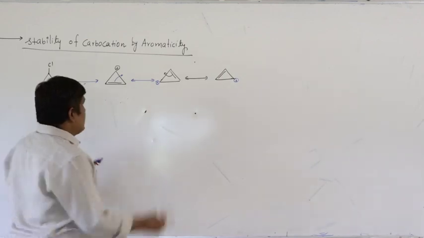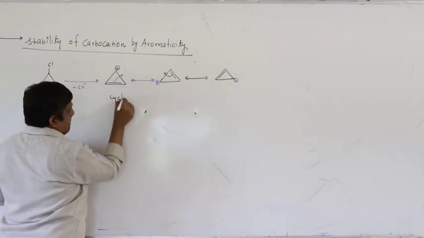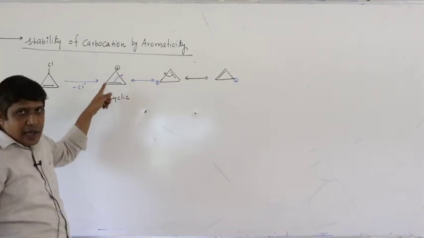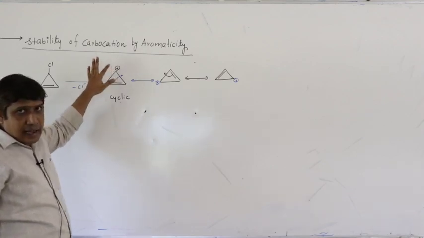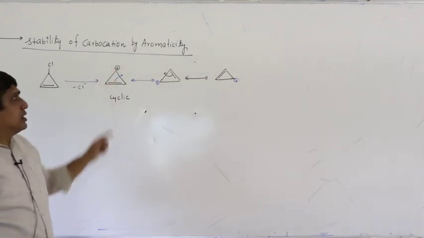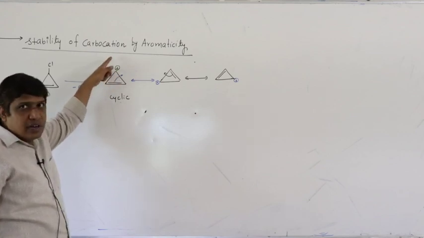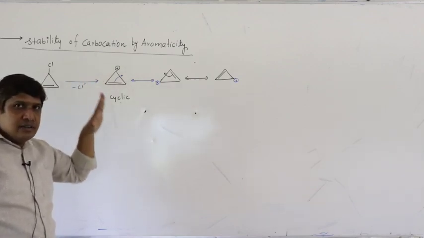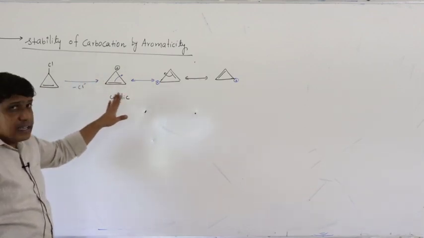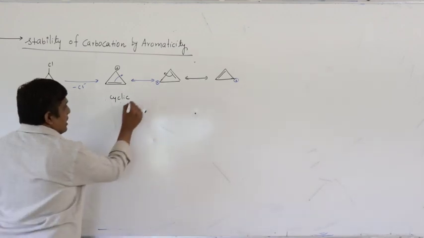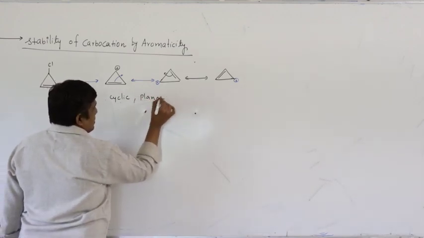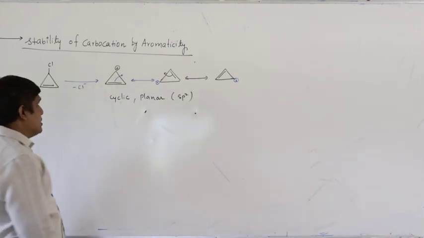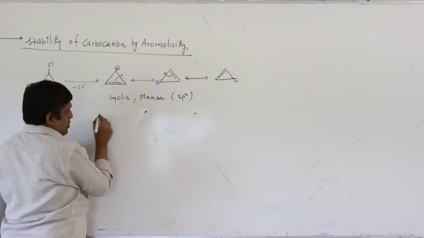Now, is it aromatic? First thing, it is cyclic. All the carbon atoms are planar. These two are sp2 hybridized, they are planar. The carbocation carbon carrying positive charge has 3 bonds, right? So this carbon has 1 bond, 2 bond, and the third bond is hydrogen. So it is also sp2 hybridized. All the carbon atoms are sp2 hybridized and present in one plane. So it is cyclic and planar. Does it contain 4n plus 2 pi electrons? Let us see. How many pi electrons do you have? 2 pi electrons.